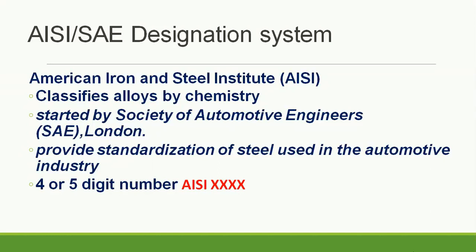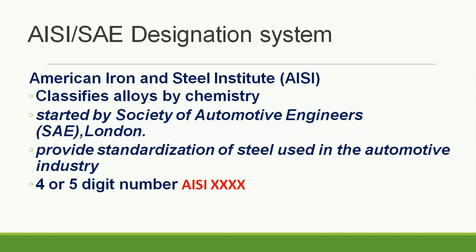Whenever a part is manufactured in any automotive industry, the steel which is used is most of the time designated by the AISI system. This AISI system has a 4 to 5 digit number. You can see here it is written like AISI XXXX, meaning there will be a 4 or 5 digit number, and before that it might be written as AISI.